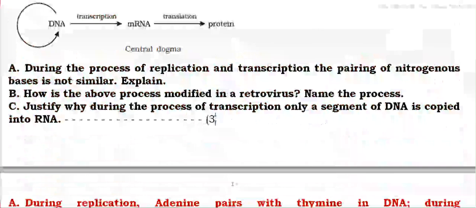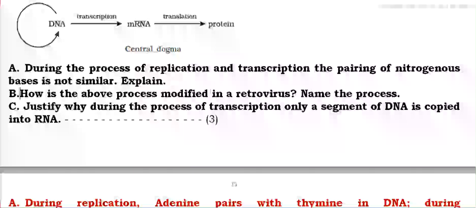How is the above process modified? In vitro, DNA will form RNA. Then RNA will form DNA. It is a reverse transcription. And then from RNA, DNA, from the DNA will form RNA and protein.